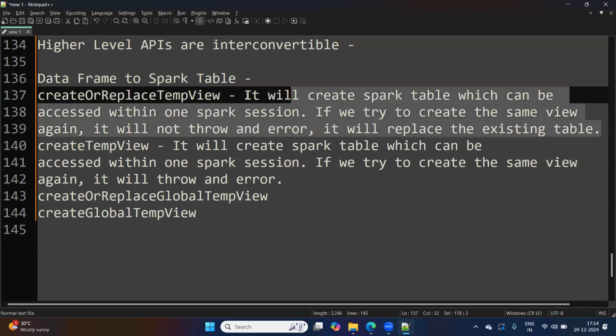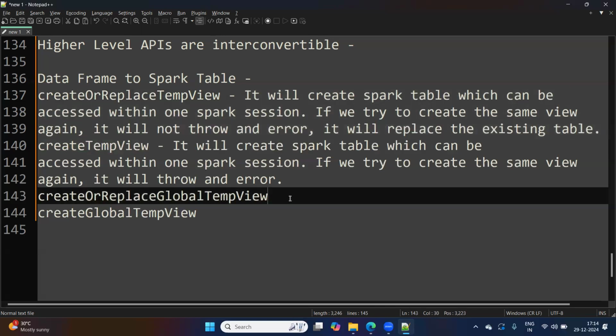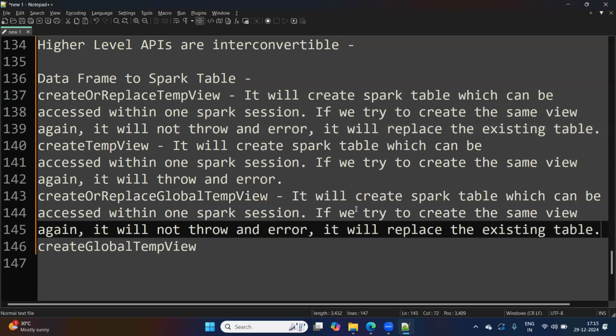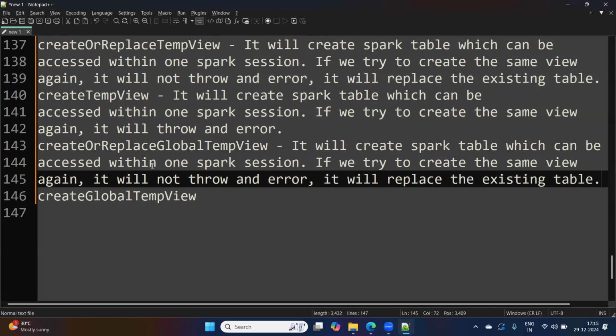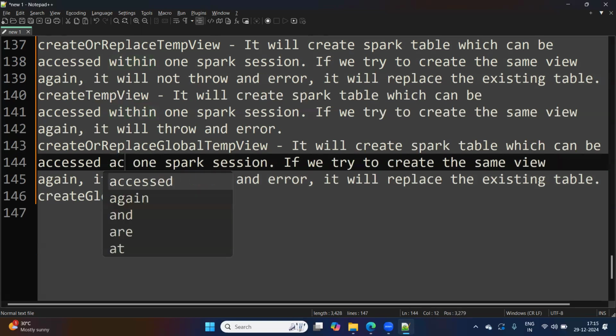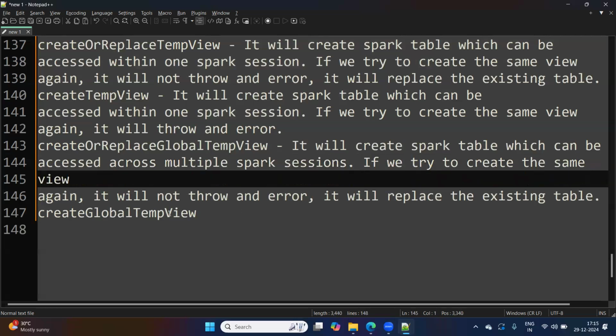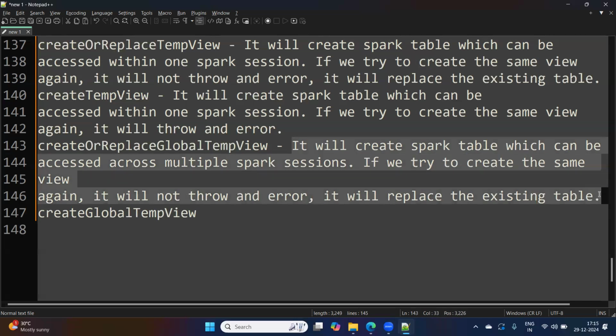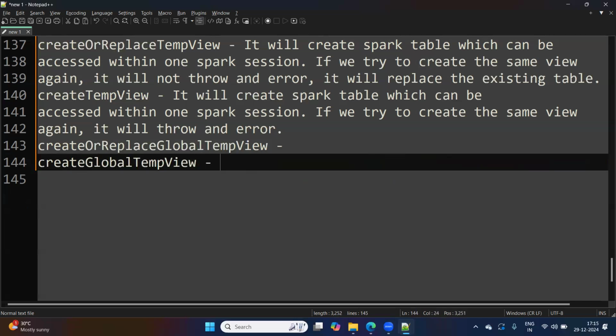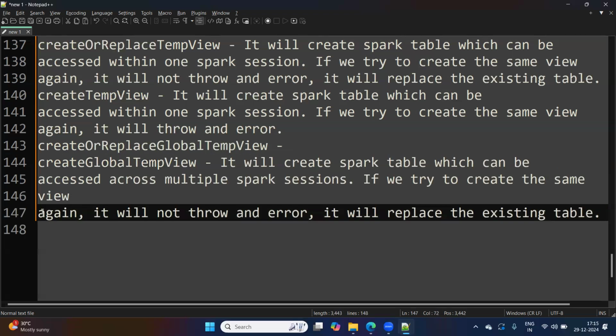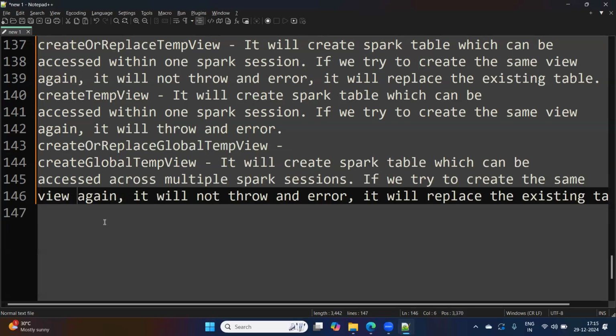Now let's understand again create or replace global temp view. Okay. So it will create a Spark table which can be accessed across multiple Spark sessions.